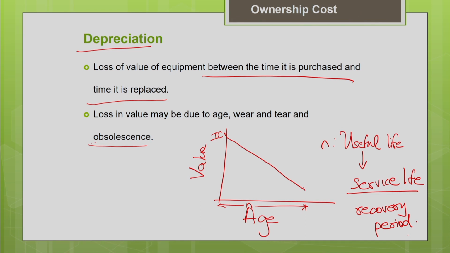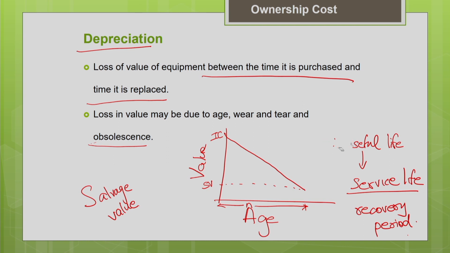So at the end of this life, say for example, this is the end of the useful life, if I am able to sell this machine at a particular value, that is called the salvage value. Salvage value is nothing but the cash inflow which we get at the end of the useful life of the machine by selling the machine at a reasonable price. Okay, so now the total depreciation should be the difference between the initial cost and the salvage value.